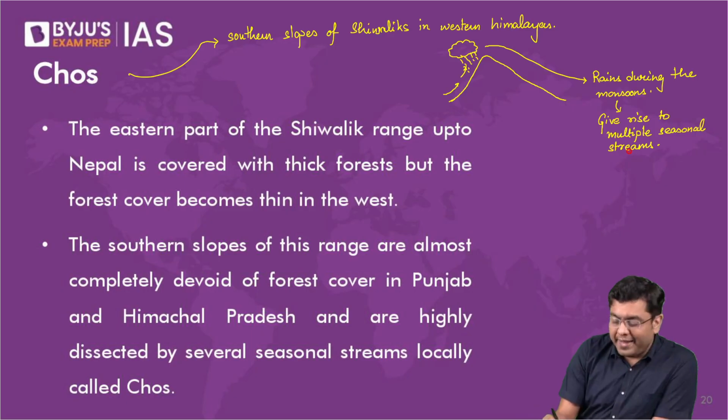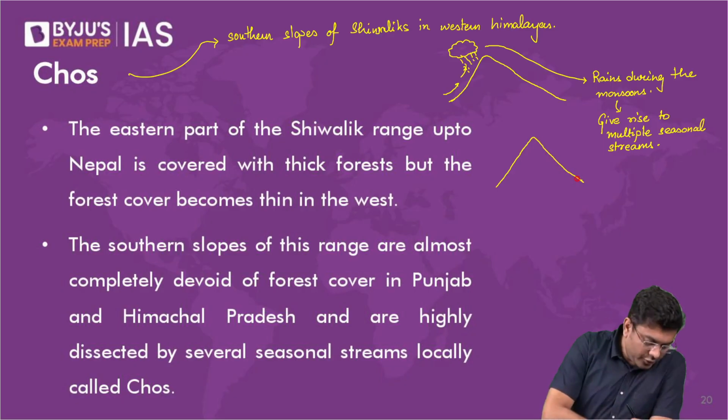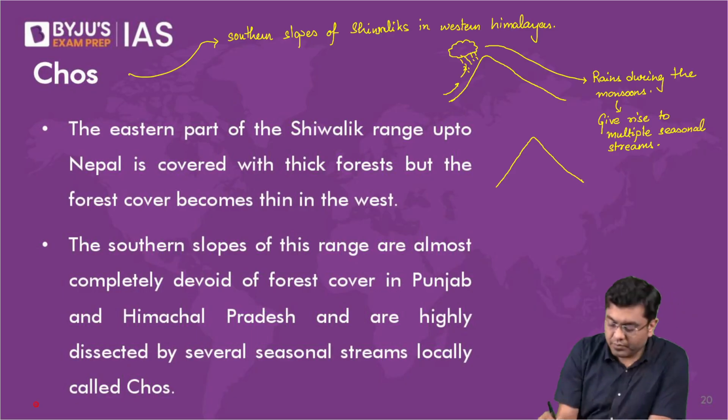So if I indicate the front or a kind of face view of the southern slope, so if you can imagine the southern slope, now due to this sudden rainfall, you will have multiple different stream formation.